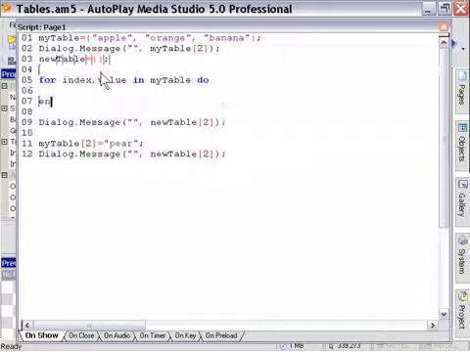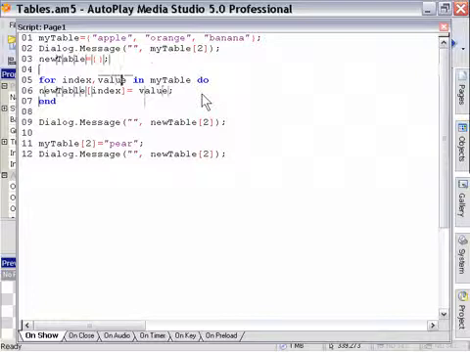We'll put in the end portion of the statement, and in between here we're going to take our new table, and set the index value to be equal to the index value of our loop, and then insert the value of our current table value into it. So what it's going to do is walk through our original table, my table, and assign the index and the value to the corresponding place in our new table. So for example, index number 1 is apple, index number 2 is orange, and index number 3 is banana.